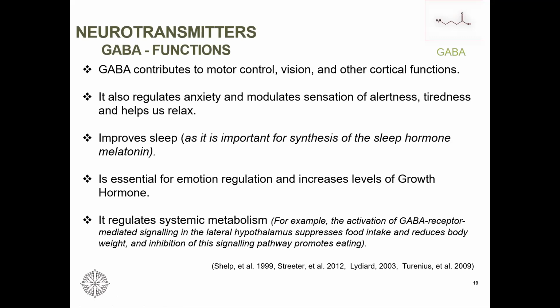Quite complicated, but again, if you notice, some people are finding it difficult to reduce weight and all your strategies have failed, then maybe have a look at GABA.